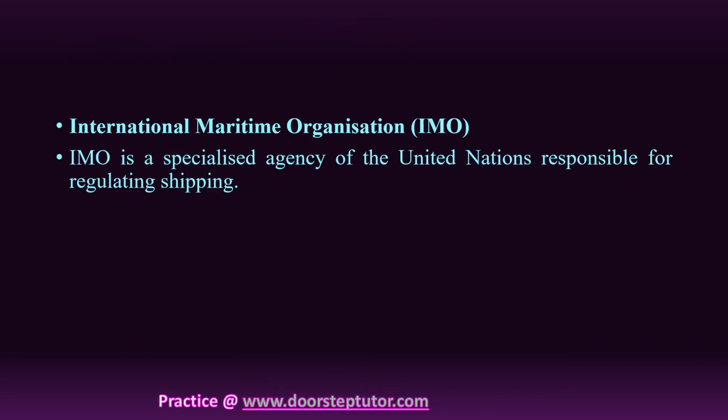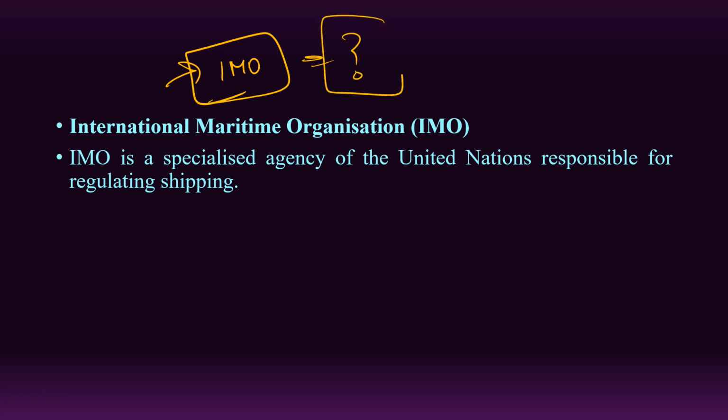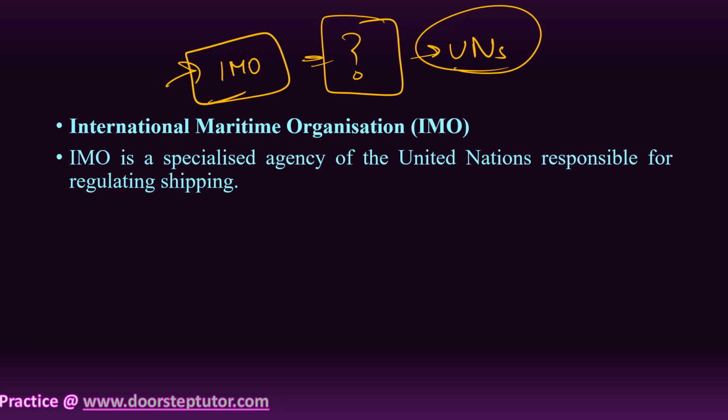Another thing about the IMO that we need to discuss a little more: what is this IMO? The IMO is a specialized agency of the UN. What is the responsibility of the IMO? Regulating shipping. It was established in 1948 in Geneva and came into force in 1959.